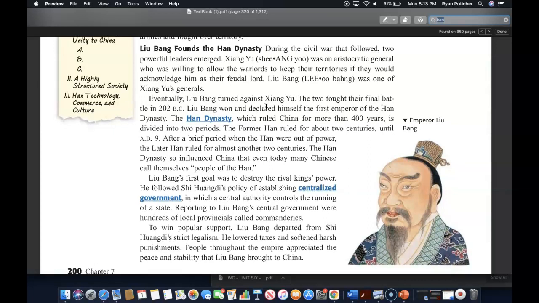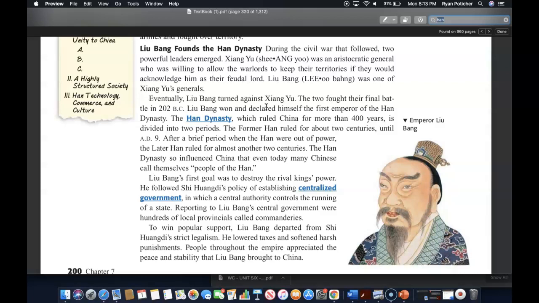Liu Bang founds the Han dynasty. During the civil war that followed, two powerful leaders emerged. Xiang Yu was an aristocratic general who was willing to allow the warlords to keep their territories if they would acknowledge him as their feudal lord, and Liu Bang was one of Xiang Yu's generals. Eventually, Liu Bang turned against Xiang Yu, and the two fought their final battle in 202 BC.